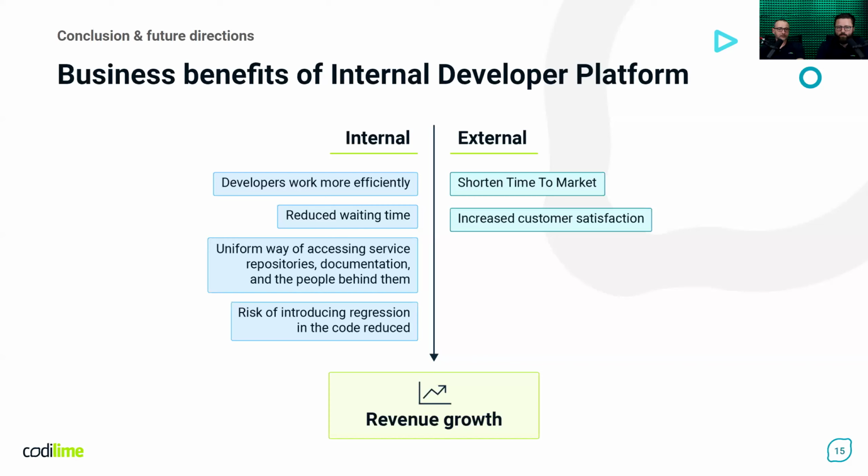Second external benefit is increased customer satisfaction, mainly thanks to the faster delivery with better quality. In effect, all those benefits lead to the goal of the organization, which is revenue growth.